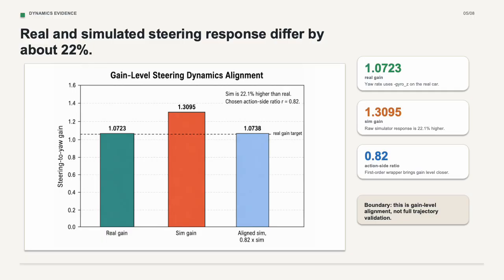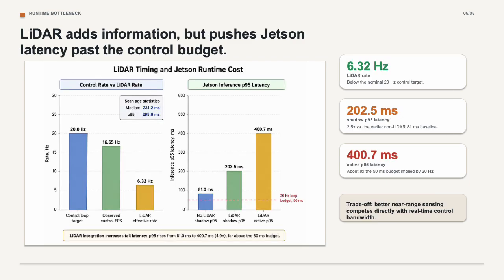And real and simulated cars also respond differently to steering after fixing the yaw rate axis definition. Simulator gain is about 1.3095 and the real gain is about 1.0723, about a 22% gap. So I use a 0.82 action-side ratio as a first-order correction.